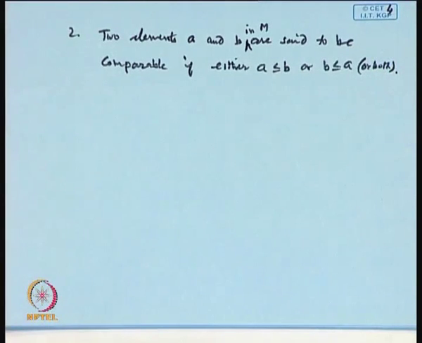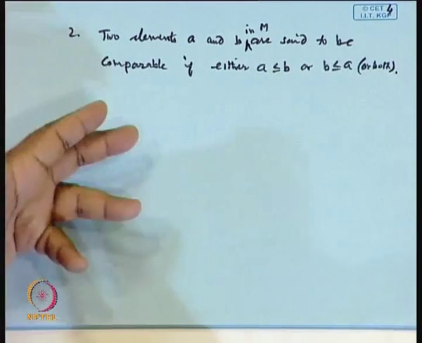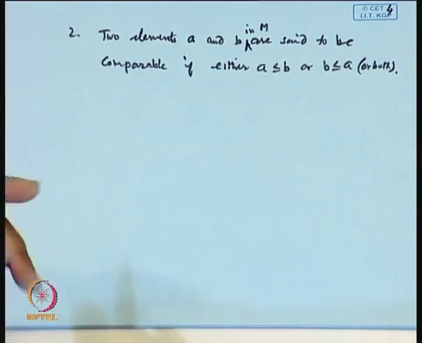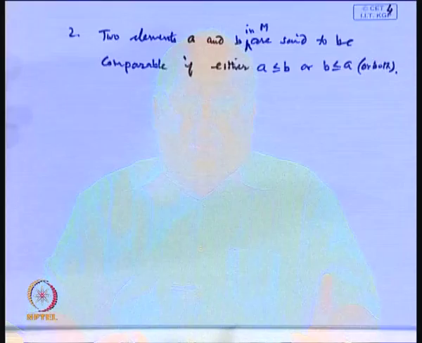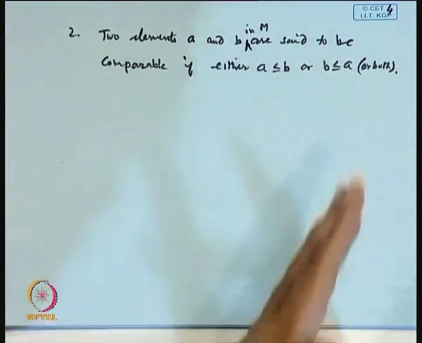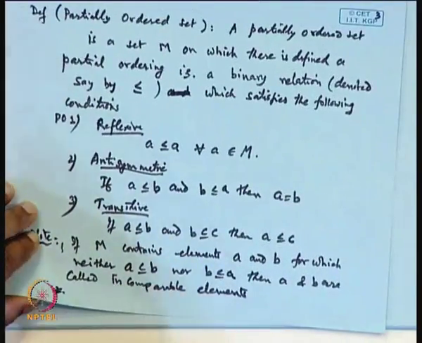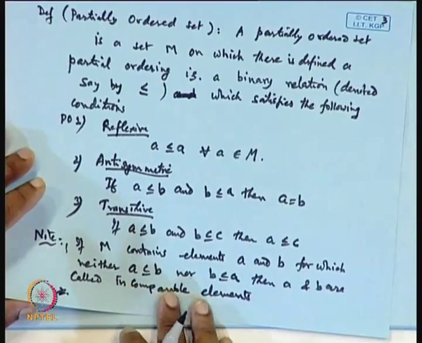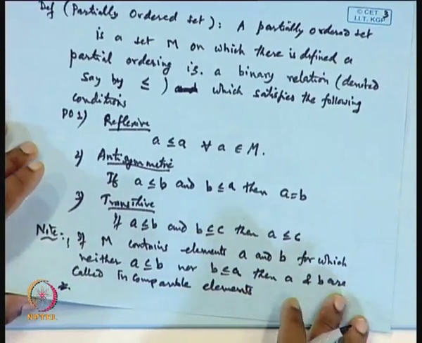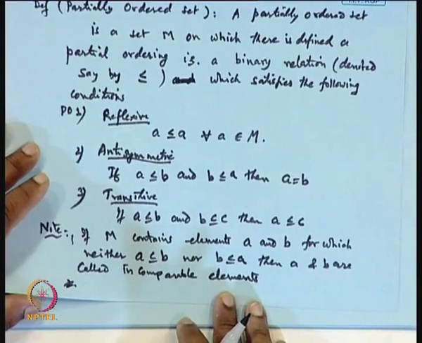Why both? This depends on how the relation is defined. If I define the relation a is related to b as a equals b, then both relations are satisfied, say over the set of integers. Now, there may be elements where neither is true, where a need not be related to b and b need not be related to a; then the two elements are said to be incomparable.